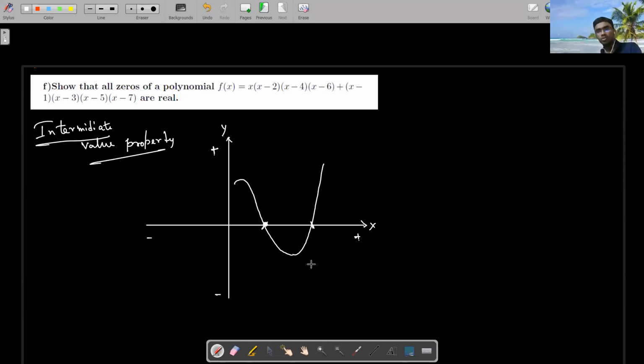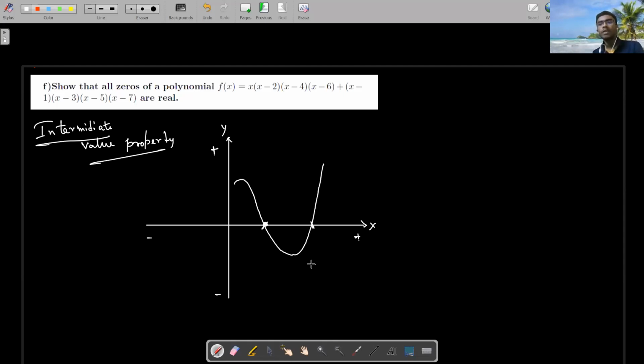So this will be the root. So what is a good condition for existence of a root? The existence of a root can be proved like this: if I can just show that there is a sign change. Every time it is not possible for you to compute the root very explicitly.